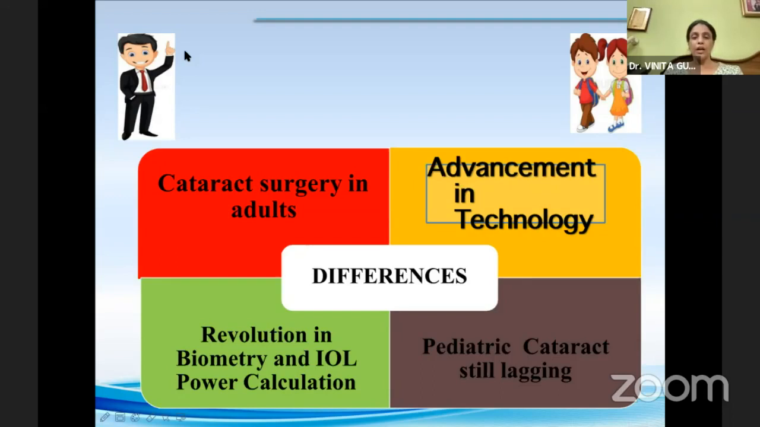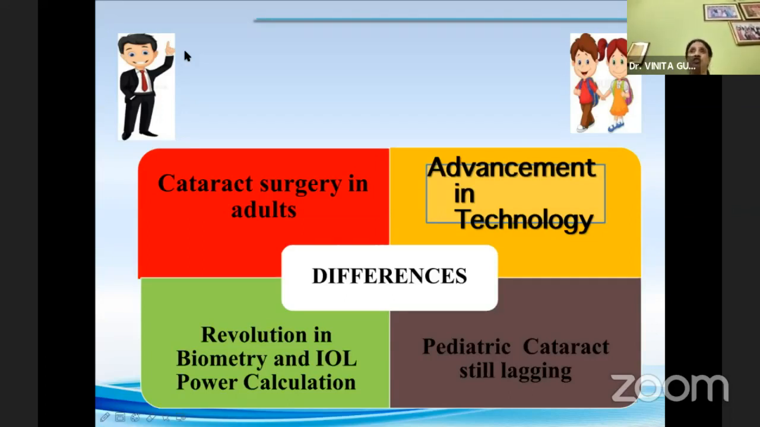Obviously, as we know, the power calculation in a child is not as easy as a child's play. There have been dramatic advances and revolution in the field of biometry in adult cataract surgery, but the field of pediatric cataract surgery is still lagging behind. And why is it so? Because in a child, we are choosing an optimal IOL power for a child eye, which is best befitting that small eye. We are implanting a fixed power lens into the eye that is still growing. The younger the child, the more is the problem. And also remember, we are using formulas that have been originally designed for adult eyes.